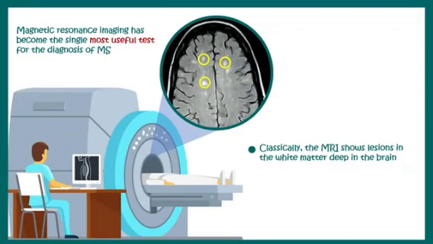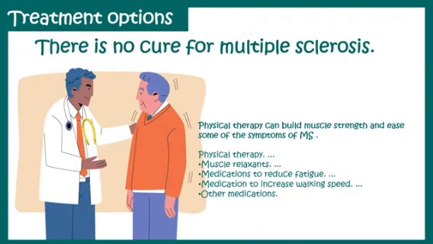Then the best way is magnetic resonance imaging, or MRI, and this is the most useful diagnostic tool for multiple sclerosis. Classically, MRI will show lesions in the white matter in the brain, and that is pretty characteristic of multiple sclerosis. Currently, there is no cure for multiple sclerosis, but there are supportive treatments and immunosuppressants which can help the patient have a better lifestyle, or reduce the pain. So it's a supportive medicine, but there is no absolute cure for this particular